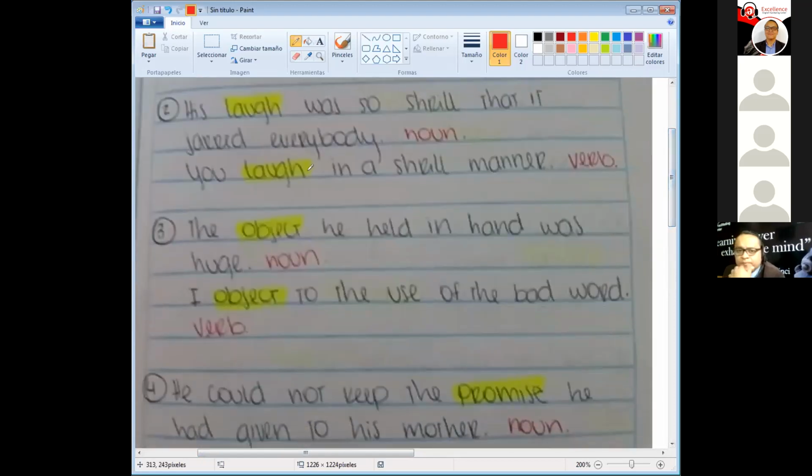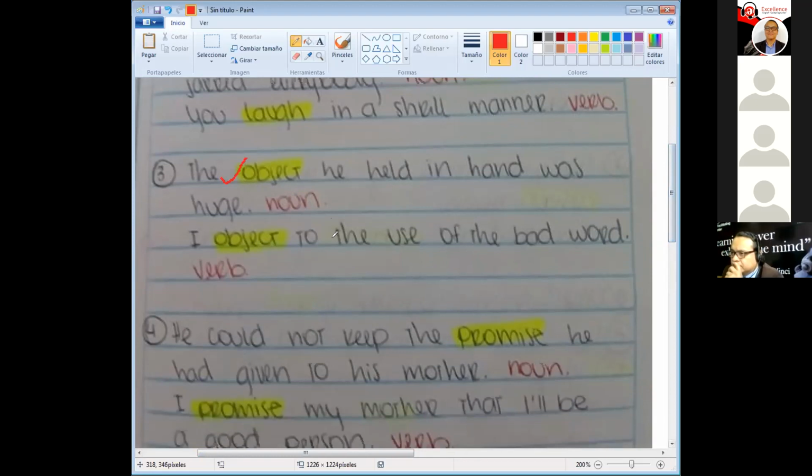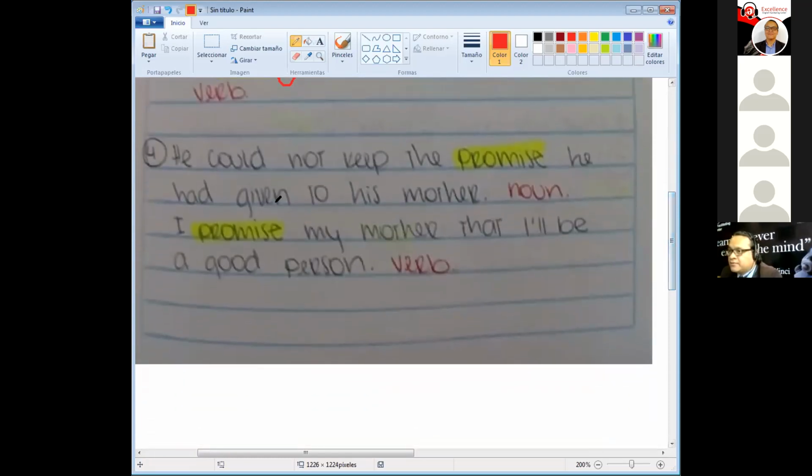Number 2 says, the object he held in hand was huge. The object is a noun in there. There you go. Object, the use of the word like a verb. Object like legal terms, maybe? Yes, I liked how you pronounced it. When you use it as a verb, it's object, and as a noun, object. Yeah. Nice.